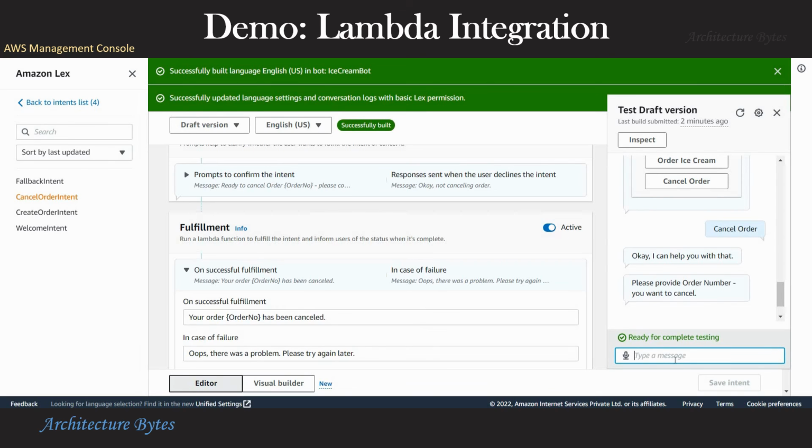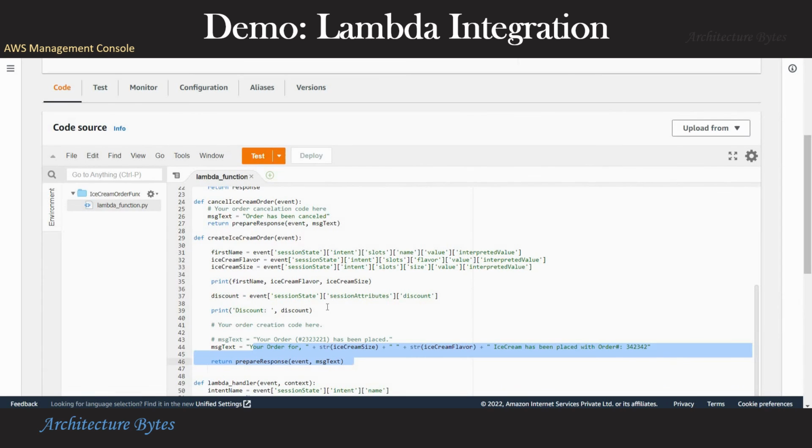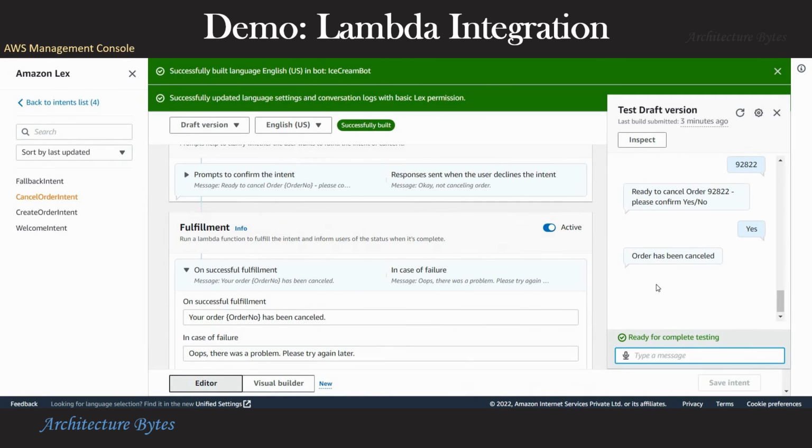Let's provide an order number, confirm yes, and it says order has been cancelled. So in the Lambda function, you can see this is where this message is coming from. So this is working on expected lines.